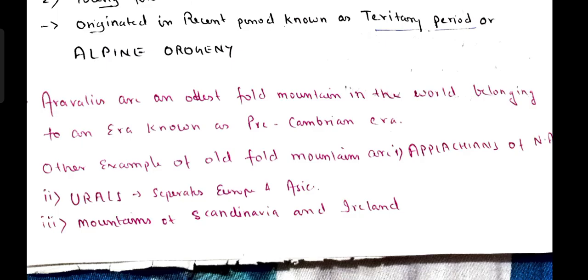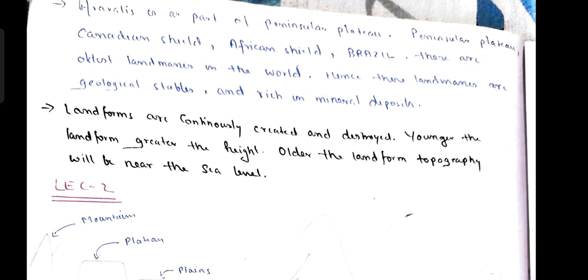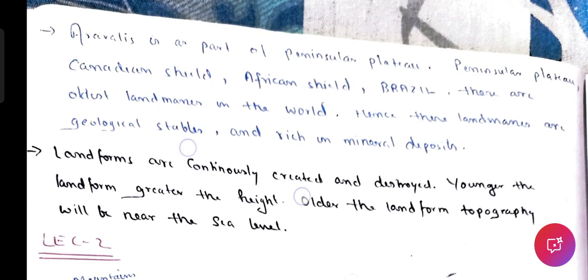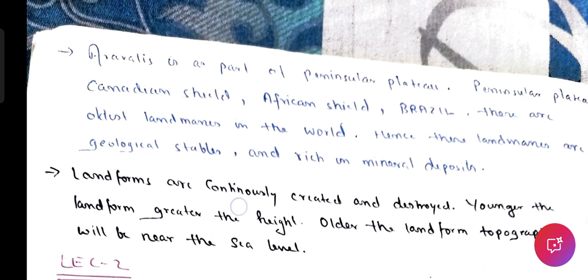Now one statement to take down. Aravallis is a part of Peninsular Plateau. What's the Peninsular Plateau?